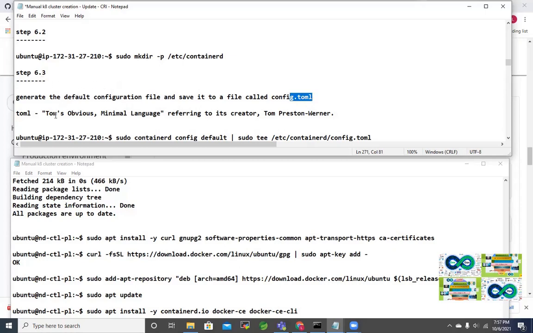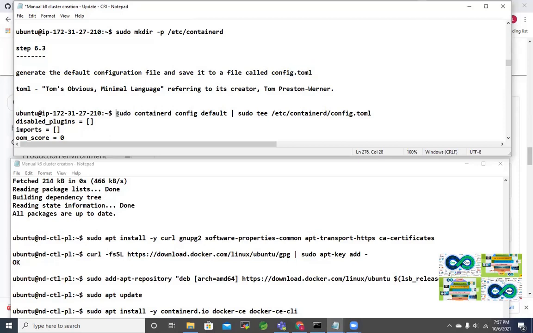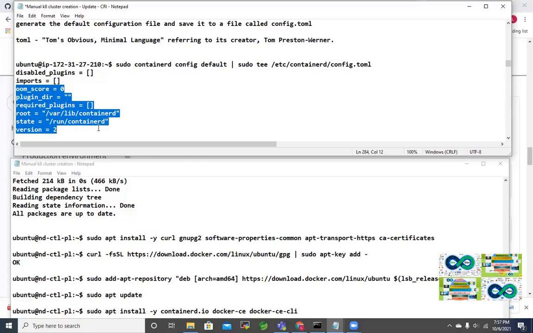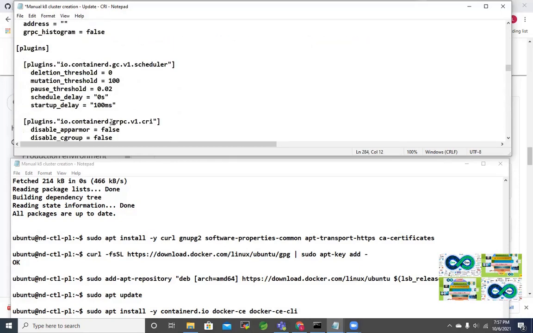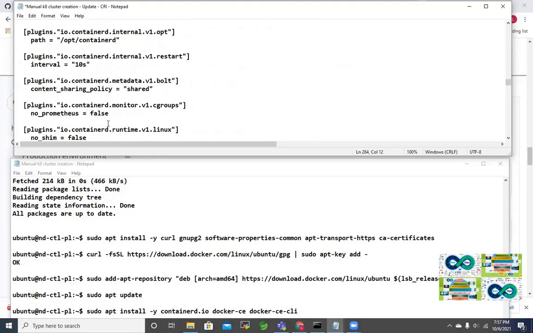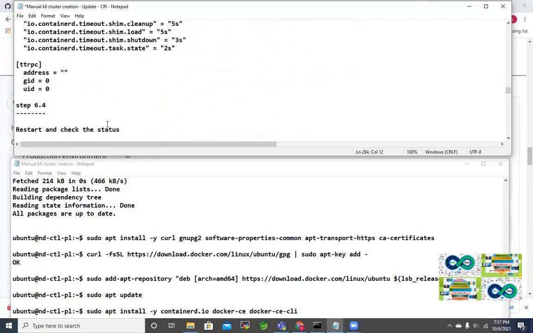So 6.3, just to create the config file, you can run sudo containerd config default. This command, containerd config default, will create this file under /etc/containerd, which is why we have created this directory here. Then the config.toml file will get created with the default settings, which is enough for our Kubernetes cluster. So this is the output. We don't need to worry about the content of this file for the time being. That will create the default configuration file.